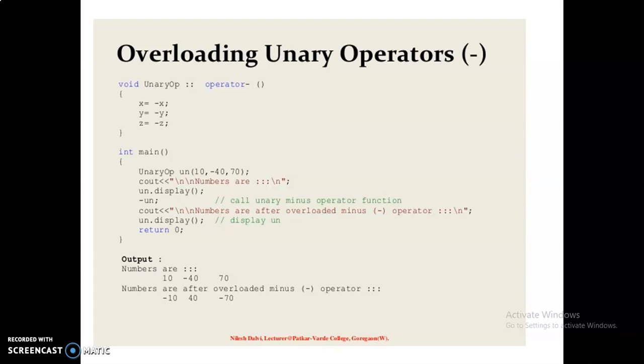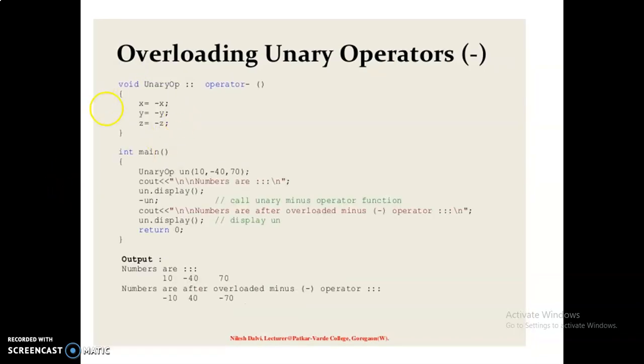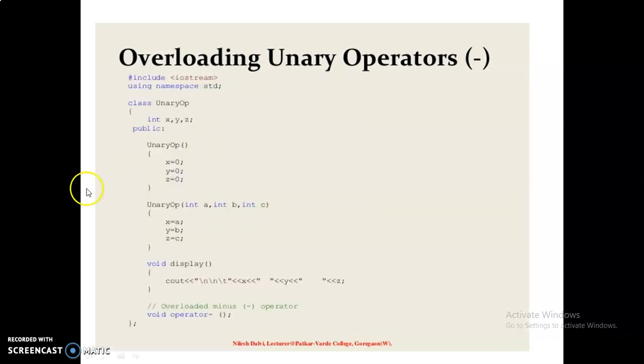When this object is created, it goes back to this constructor, because the constructor is automatically called when the object is created, because the class name is the same as the member function name. So when the object is created, the constructor is automatically called. In this line, unary OP is the class name, and UN is the object. When this object is created, the constructor is called automatically, goes to this constructor, and assigns the values here.